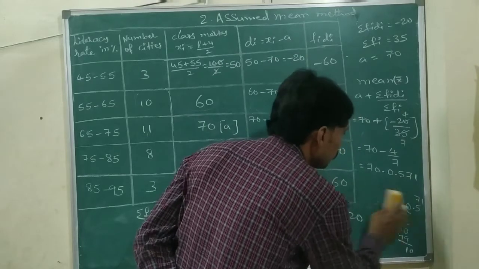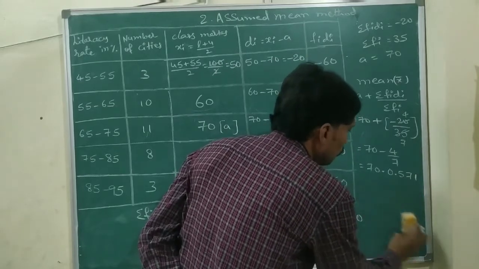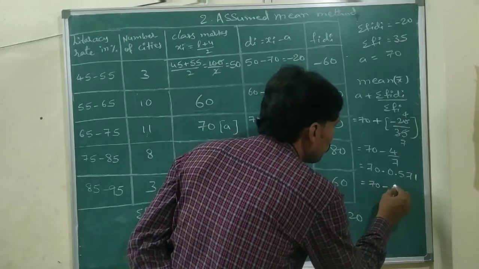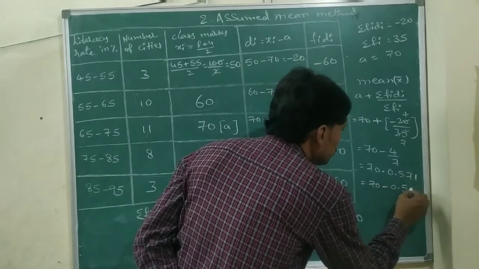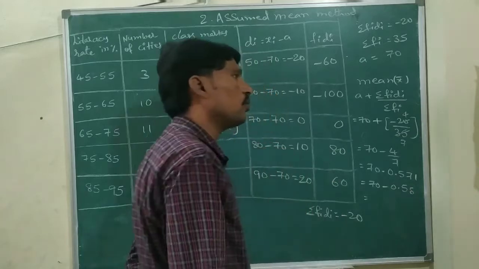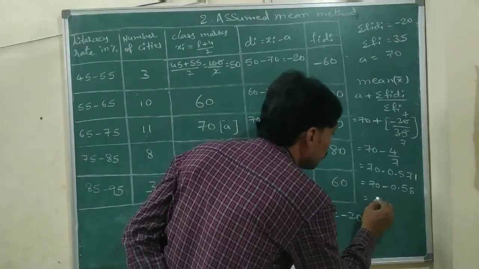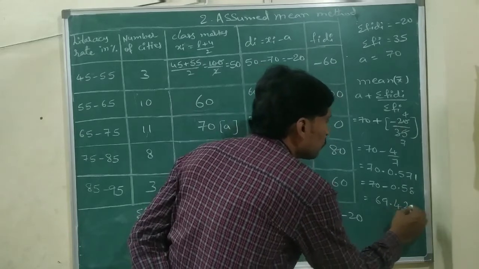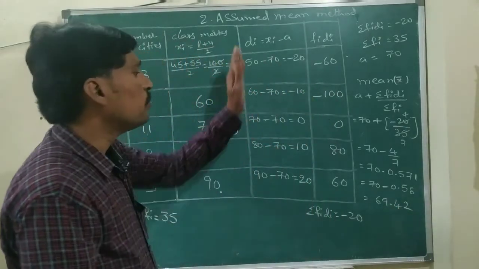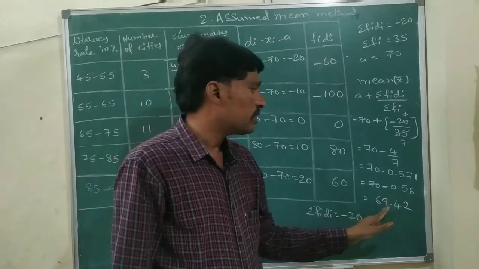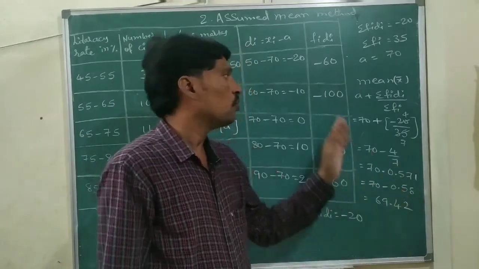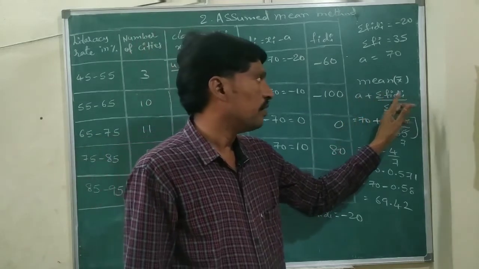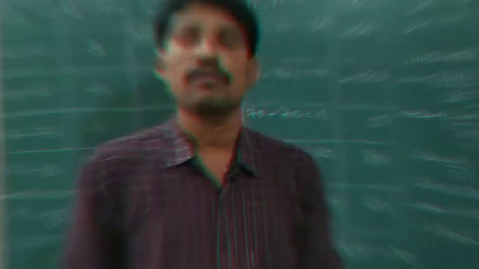We get 0.0571... sorry, 0.571. Up to 2 decimal places, I am taking 70 minus 0.58. So 70 minus 0.58, subtracting, we are getting 69.42. So in the assumed mean method we got the answer 69.42. So we use the formula mean x bar equals A plus sigma fi di by sigma fi.